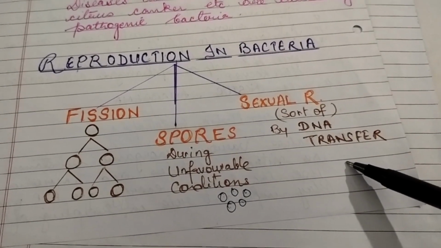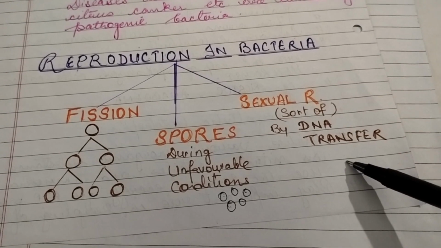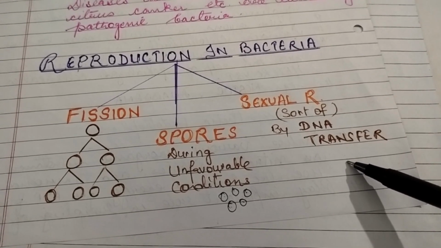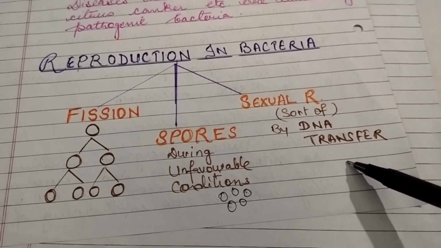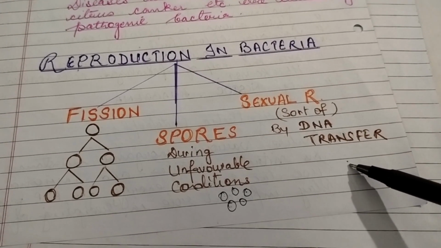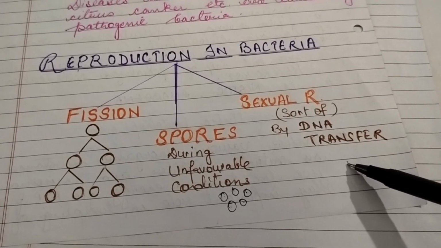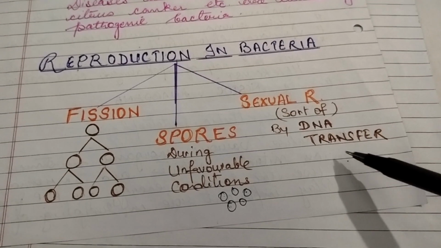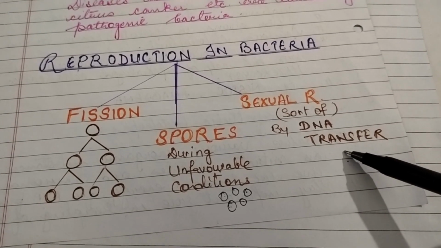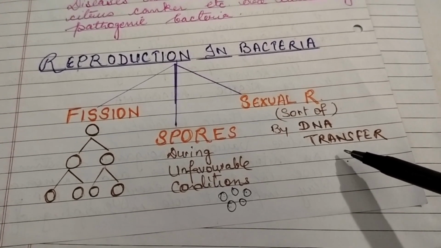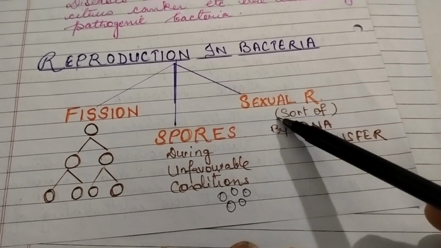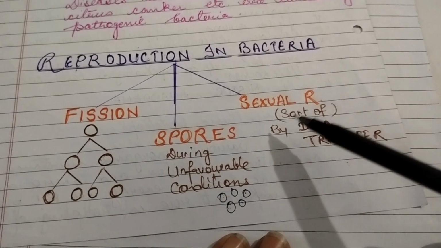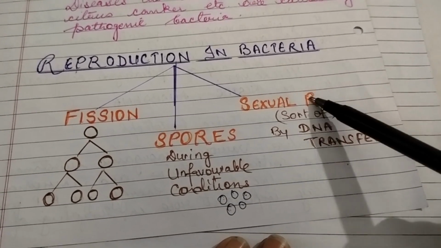The primitive type of nucleus found in bacteria, as we studied earlier, as bacteria are prokaryotes, has a primitive type of DNA, and this DNA is transferred from one cell to another. As it is by DNA transfer, it is said to be a kind of sexual reproduction.